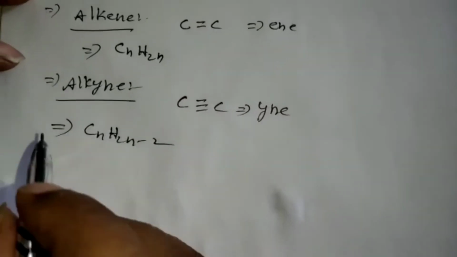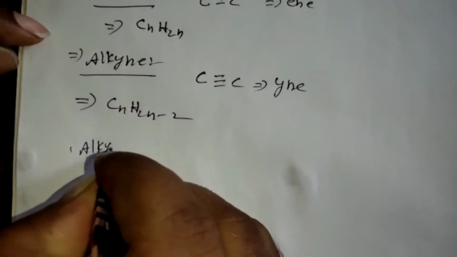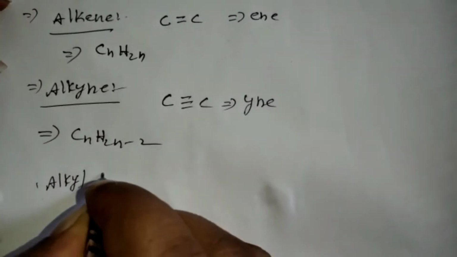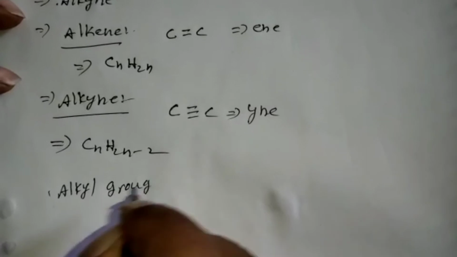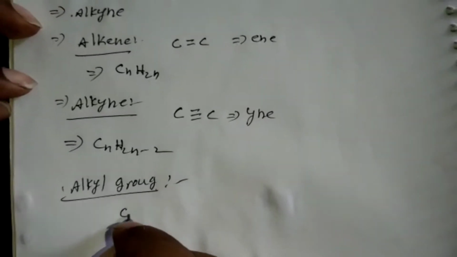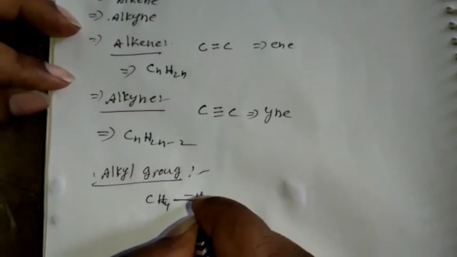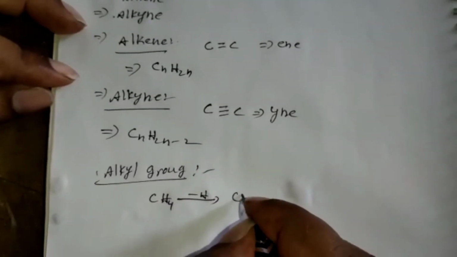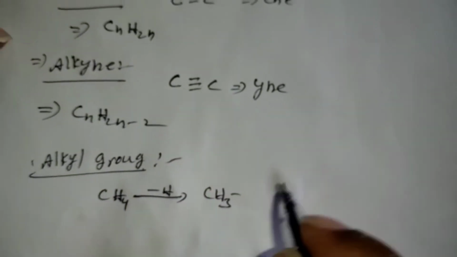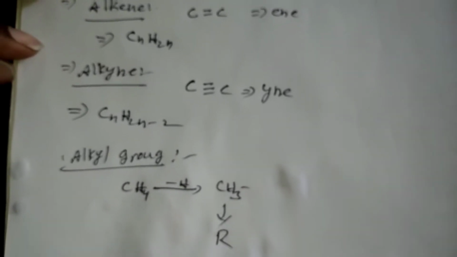By removing one hydrogen from CH4, it will form CH3. So it is the alkyl group. Simply, the alkyl group is represented by the symbol R.